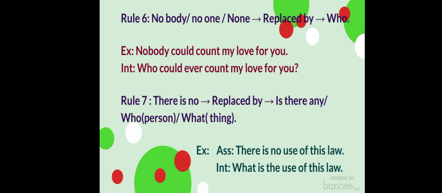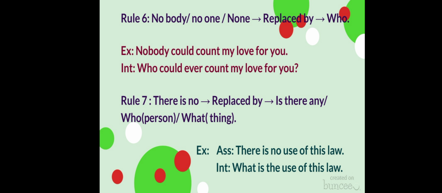Okay. Next, rule number 7. If in an assertive sentence you find the sentence is starting with there is no and then the rest of the sentence, what you have to do, you have to replace there is no by is there any. If a person is there, then who. If a thing or anything is denoted, then what. That means you have to replace there is no by either is there any or who or what, whichever is suitable according to the subject.